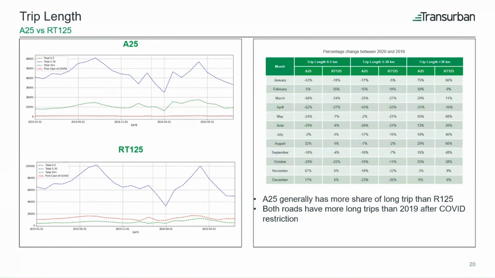This plot and table also tell us that long trip is higher in 2020 compared to 2019 since it has a positive percentage value. And finally, long trip gain more share when we compare the 3 groups due to the decline in medium length trip.